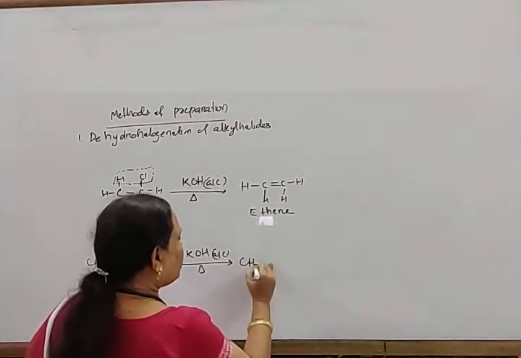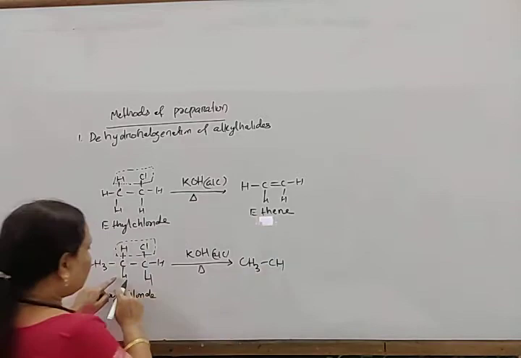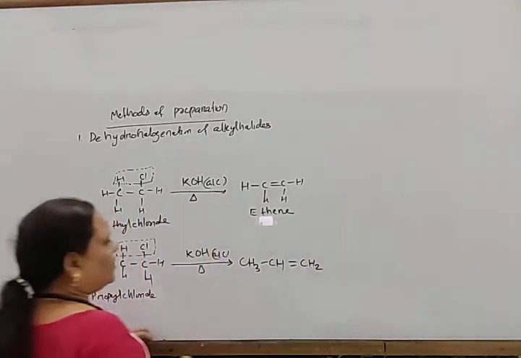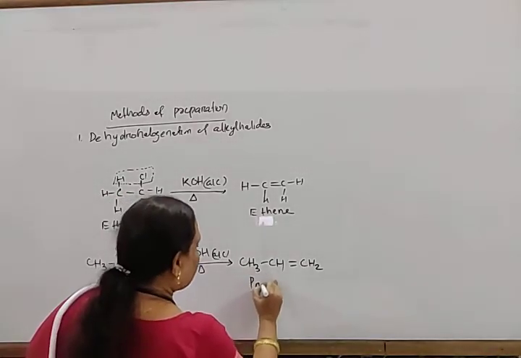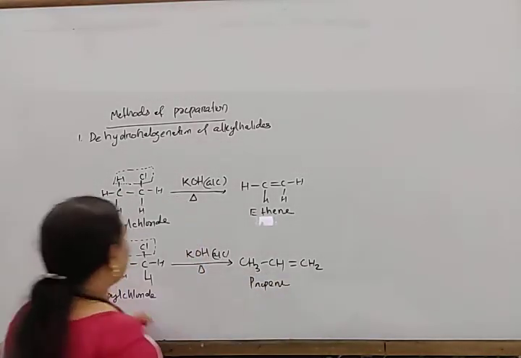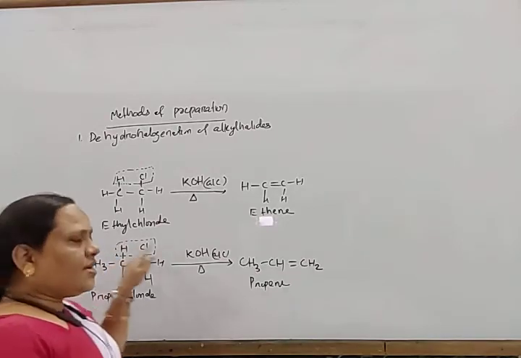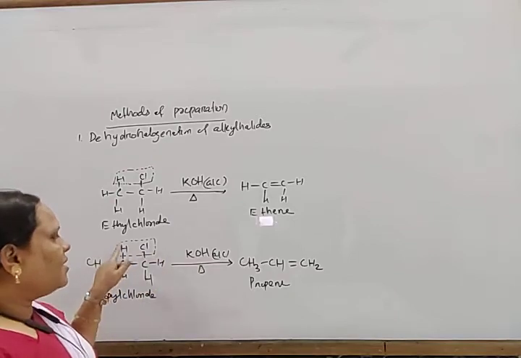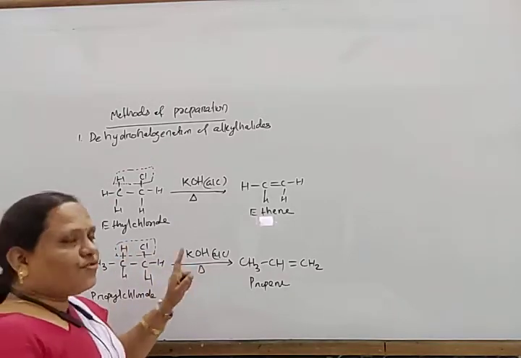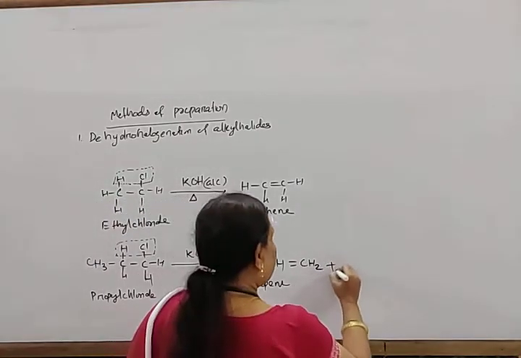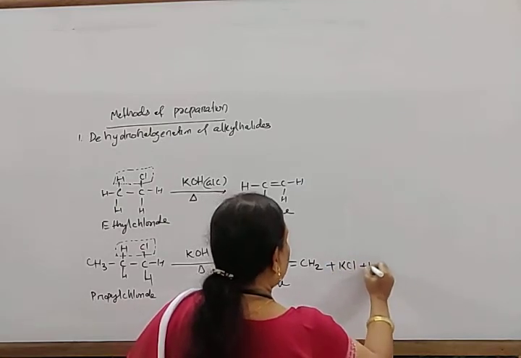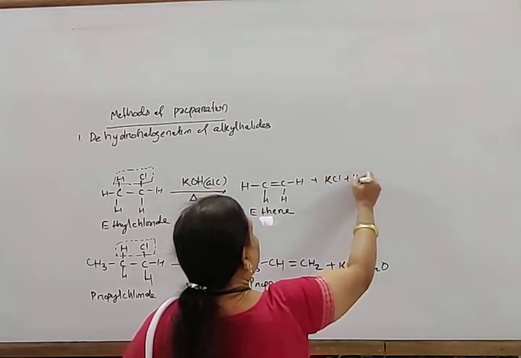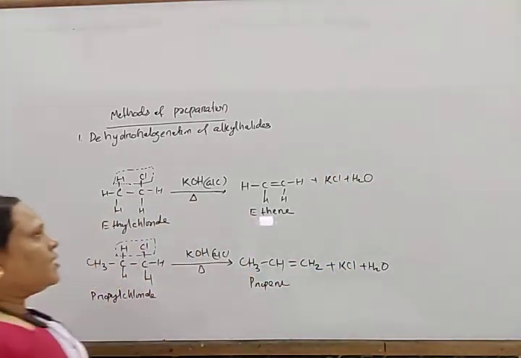It forms CH3, CH double bond CH2. This is propene. And what is the side product here? HCl is an acid and KOH is a base. Acid and base react to form salt and water. In this way, it forms potassium chloride and water. Here also potassium chloride and water.